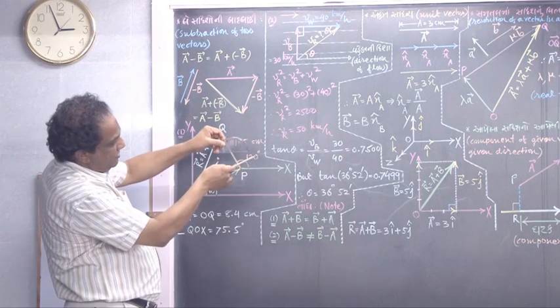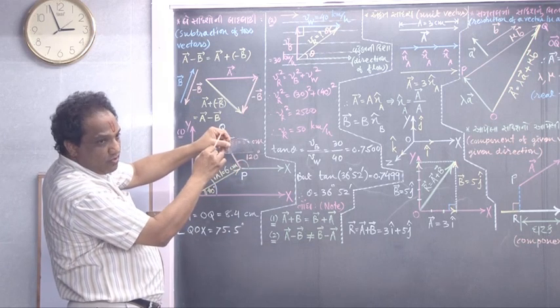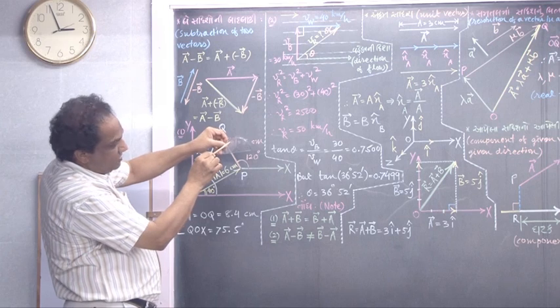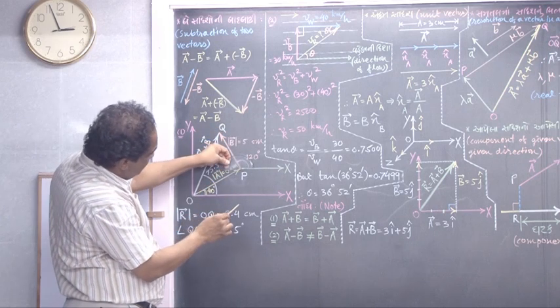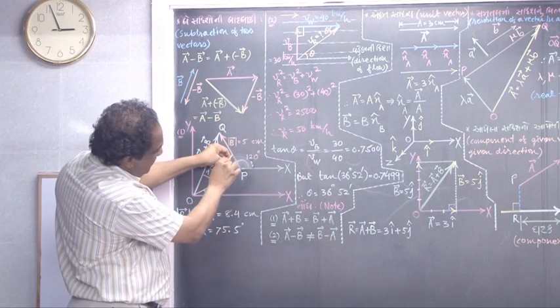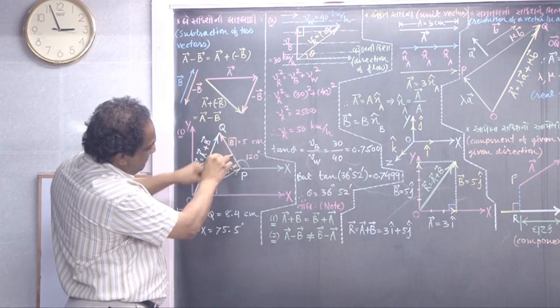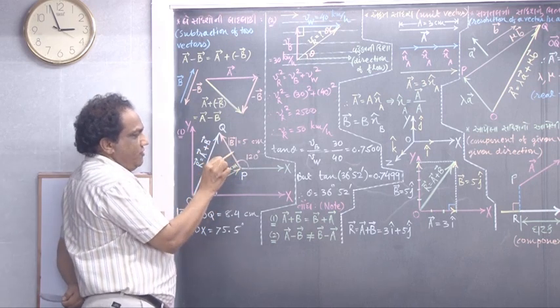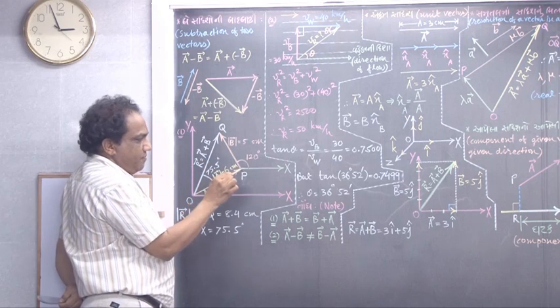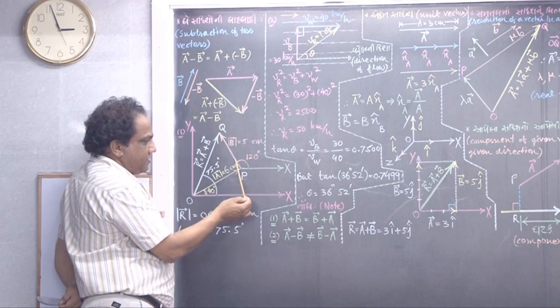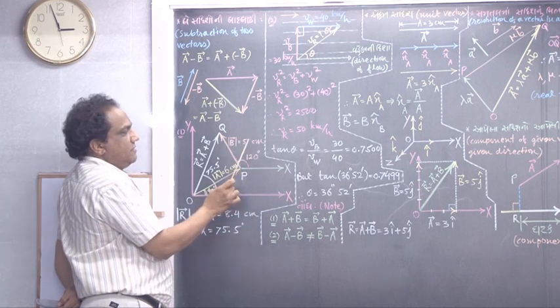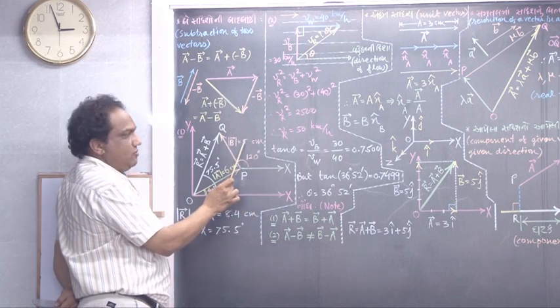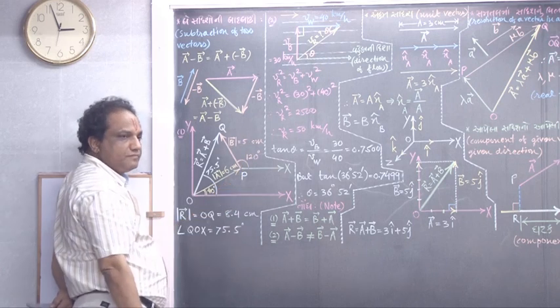So go anti-clockwise this way, 10, 20, 30 and so on up to here. This is 120. There you can put one point. Join that point with point P. Extend, extend, extend. How long? 5 centimeters, using a foot rule.